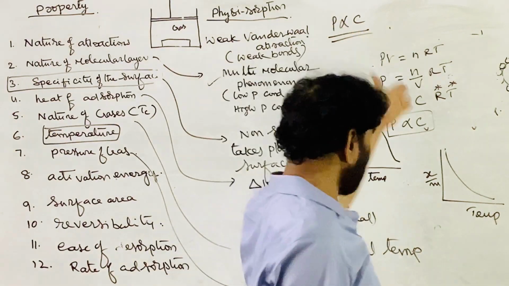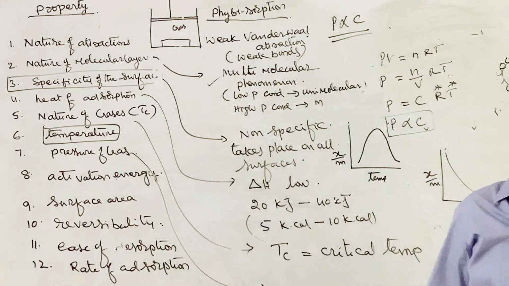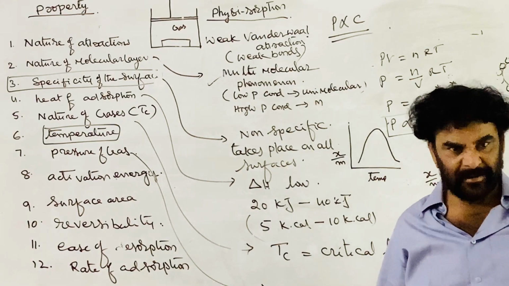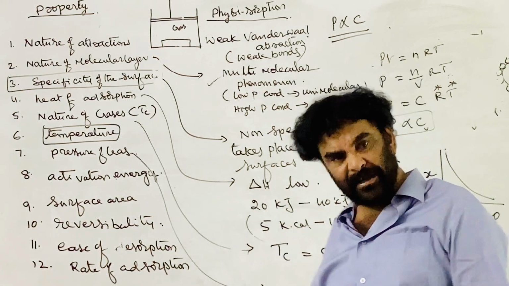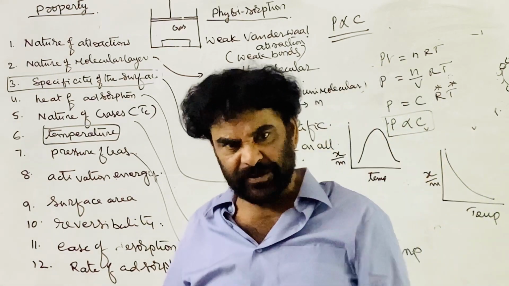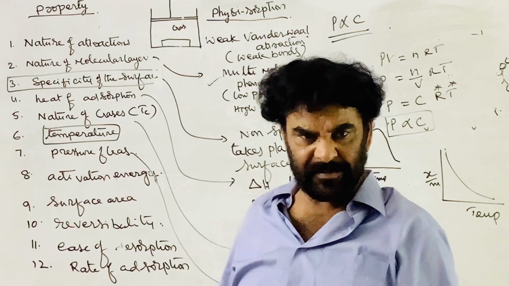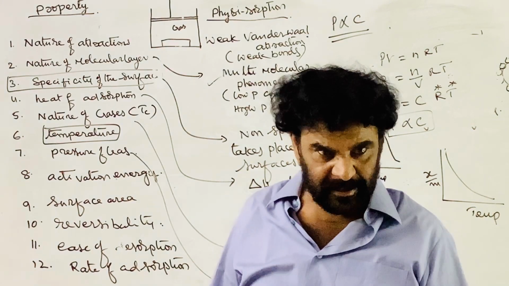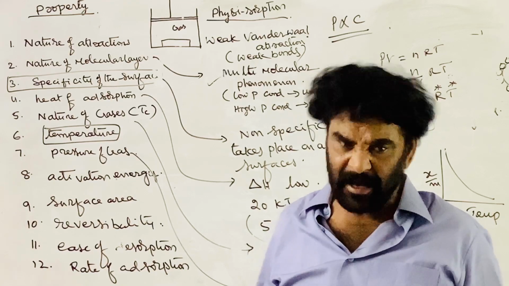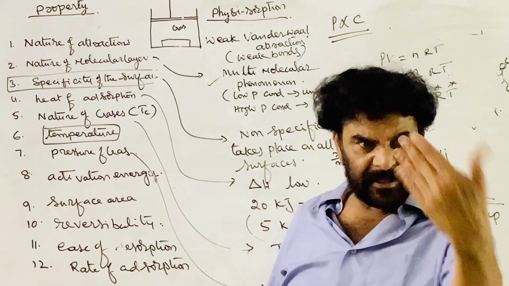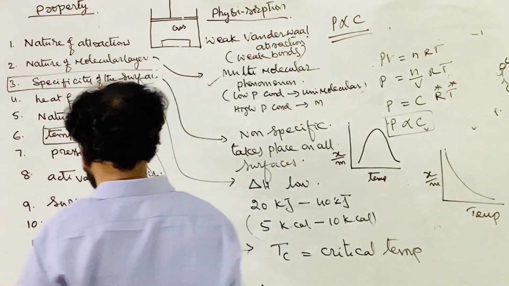Adsorption is a reaction taking place on the surface of the solid. By increasing the pressure, you are indirectly increasing the concentration of one of the reactants. Therefore the rate of the reaction increases, that is, the extent of chemical adsorption increases.